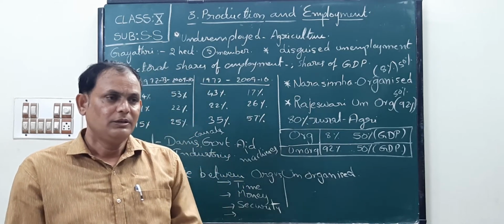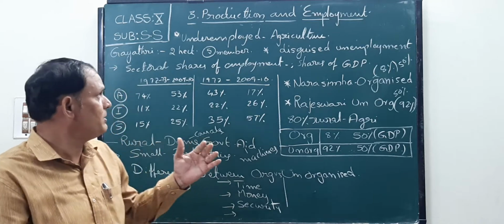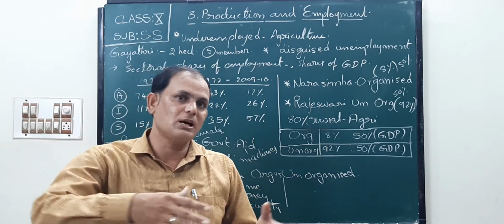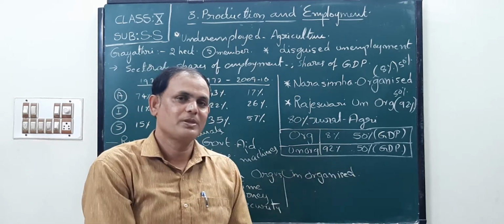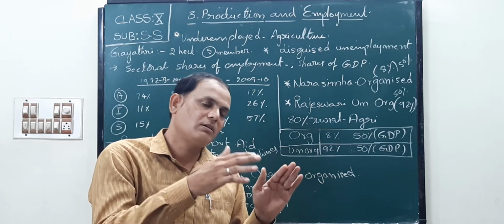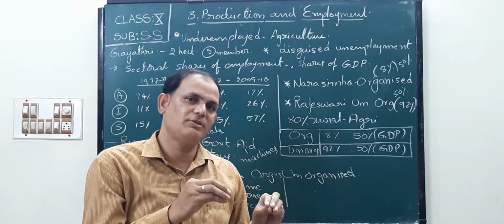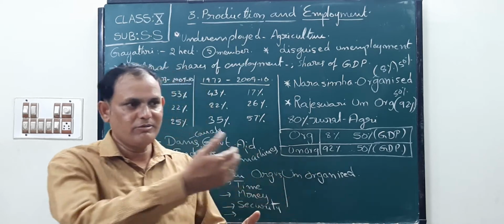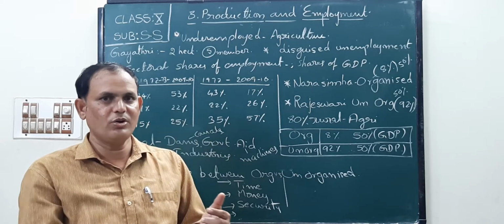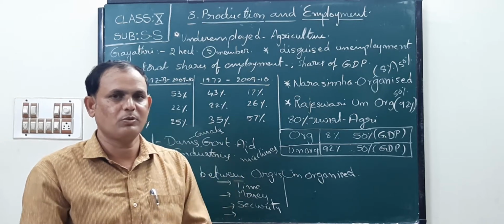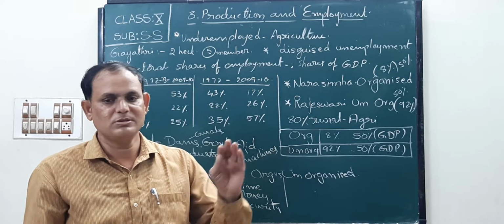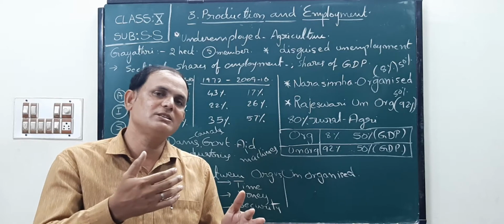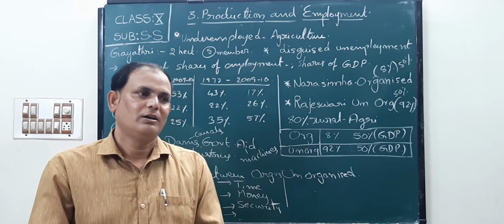In her house, 5 members are there. All 5 members work in her land, cultivating and harvesting. At harvest time, they reap the harvest.